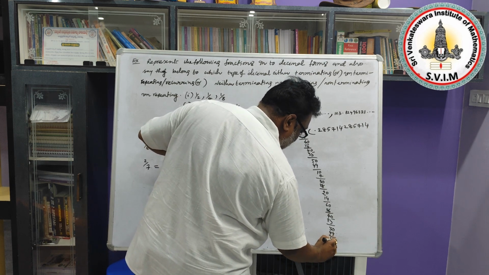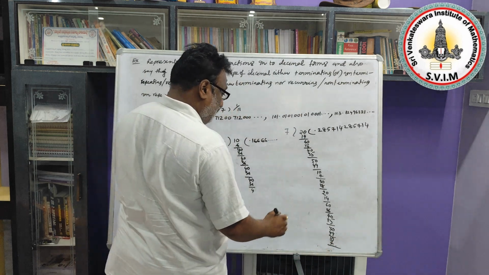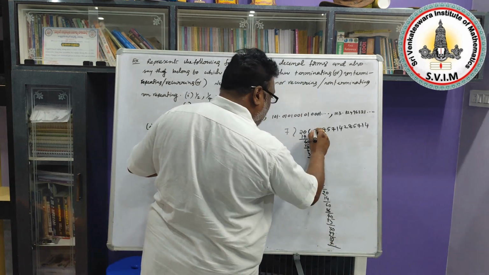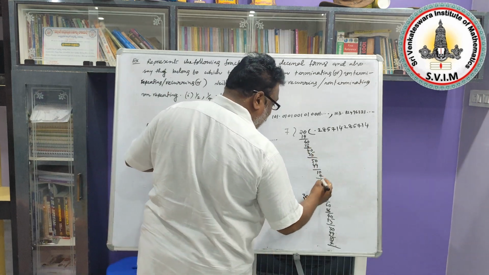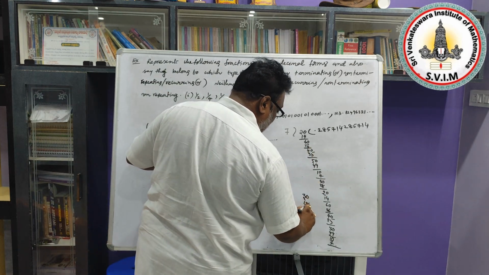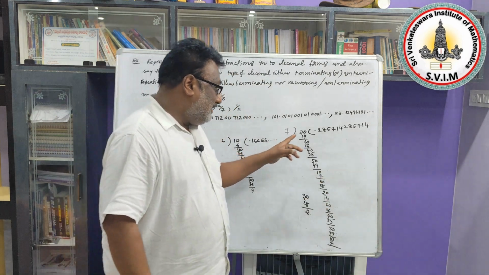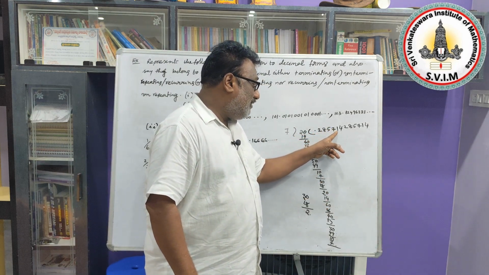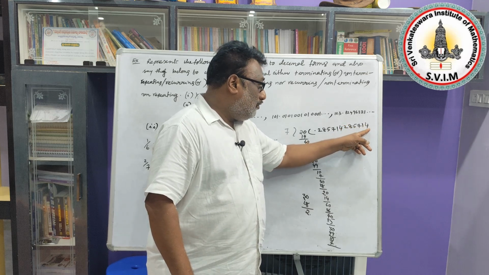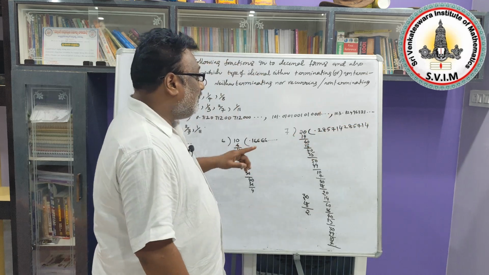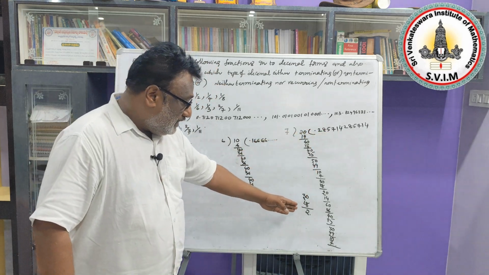Yes, 10. Now the remainder is 3. Due to this point one more 0 you can take here. How many times will it cancel now? 7 4 is 28. What is the remainder? 2. So if you observe the digits 2 8 5 7 1 4, 2 8 5 7 1 4, after that also you get 2 8 5 7 1 4. So here the remainder is nothing but 2.